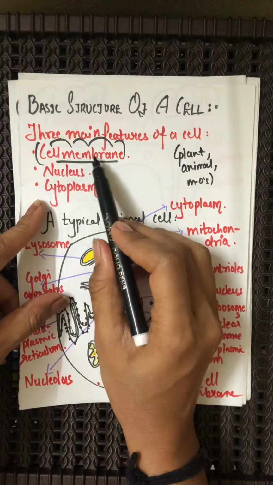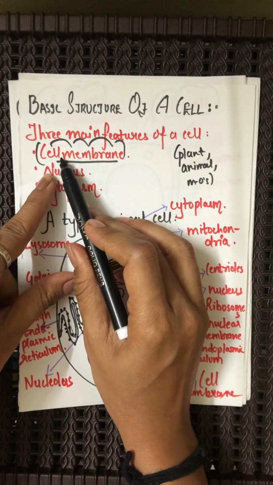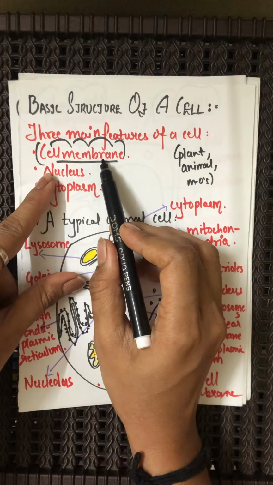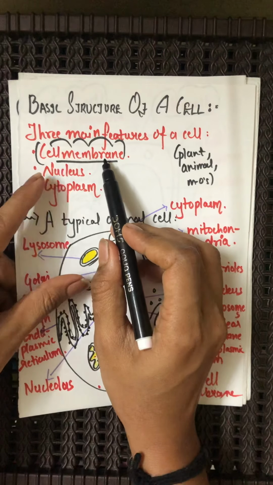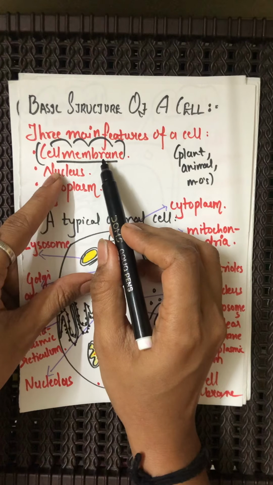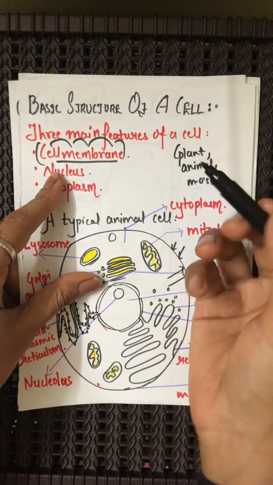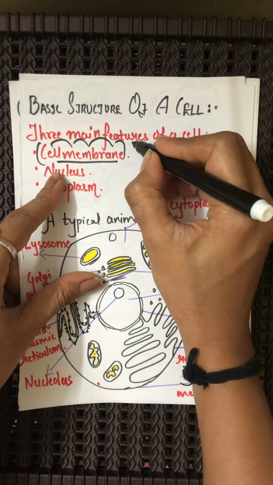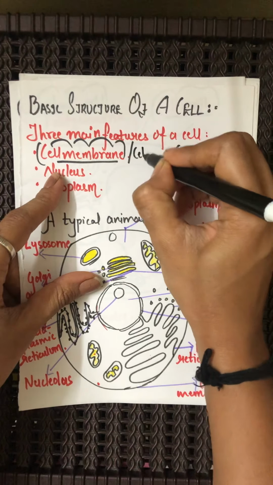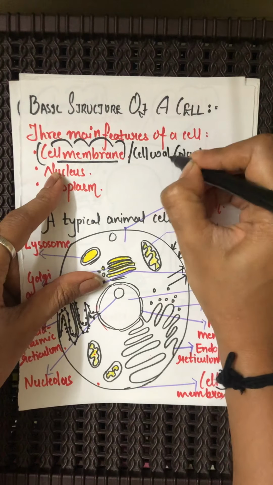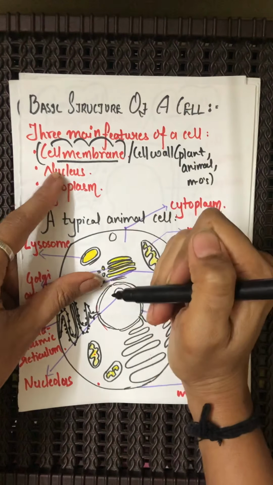So all the cells possess a cell membrane, nucleus and cytoplasm. We already studied in part 4 what you understand by cell membrane, what its function is, and the process of diffusion, osmosis and so on. Today we will be understanding about cell wall, nucleus and cytoplasm.